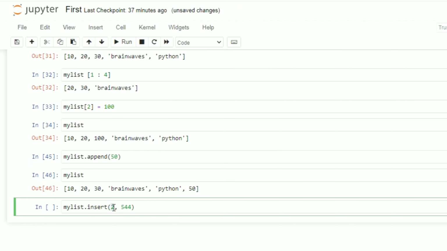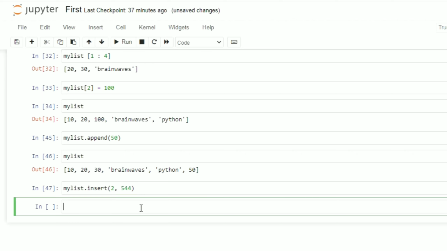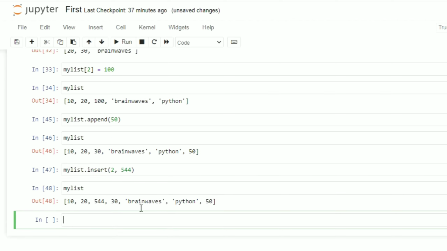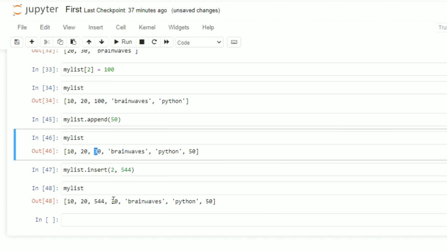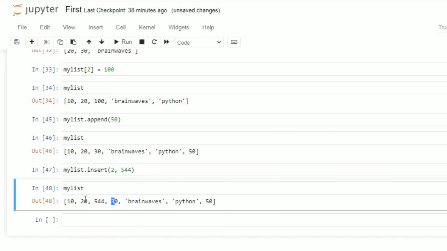So what it will do now, currently at this particular index the value is 0, 1, 2, so the value is 30. Now at this place this 544 will come and this will be shifted towards the right side. So let me execute it and let me check the value. So MyList, so you can see 10, 20, 544. So at this 30, 544 has come, and previously the index of 30 was 2. Now the index of 30 is 3. So 0, 1, 2 and 3, right?